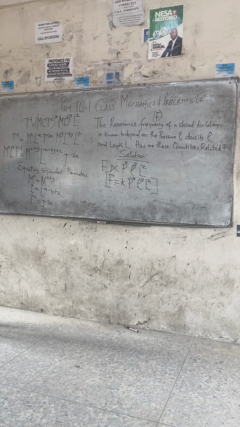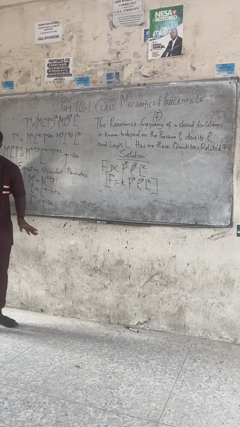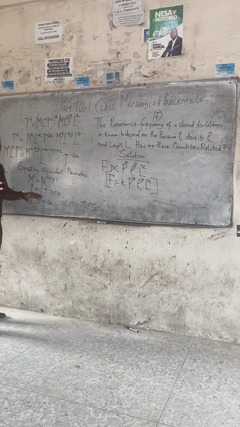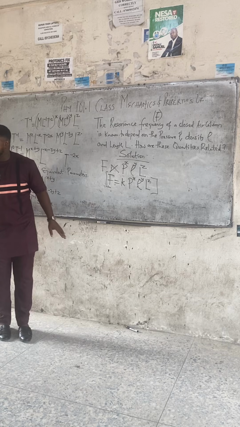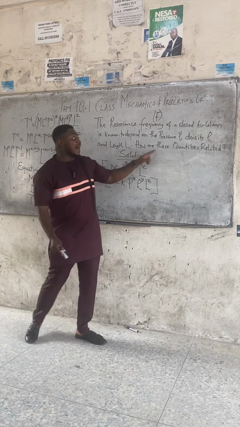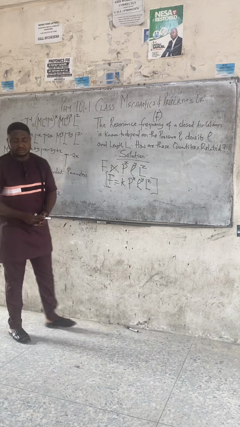Class, I will now solve these 3 equations to get x, y, and z. The reason for everything we are doing here is that once you get x, y, and z, we'll put them inside here, and this will show how the quantities are related. Because the question said, how are these quantities related?